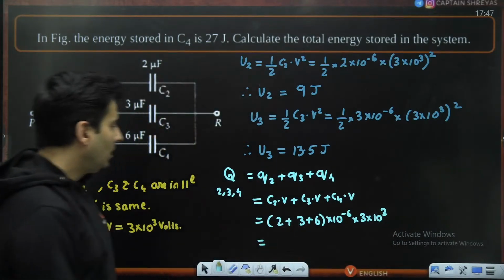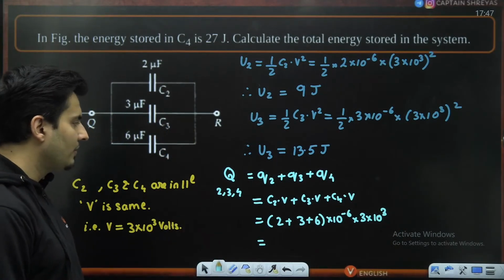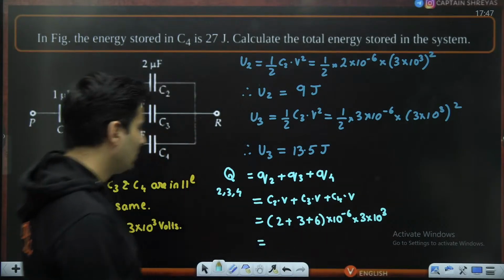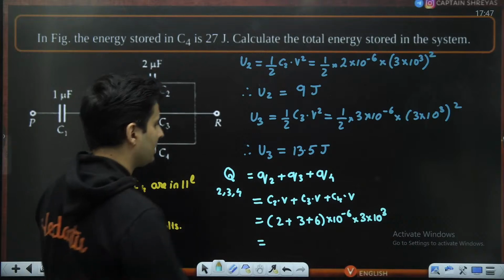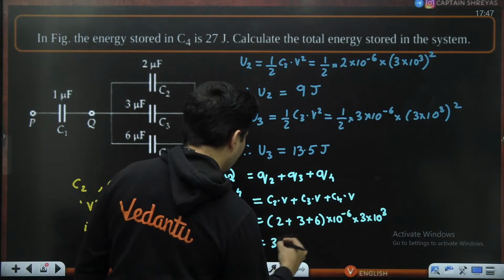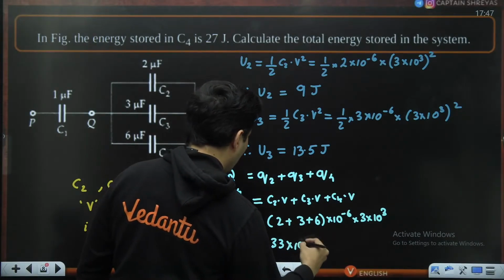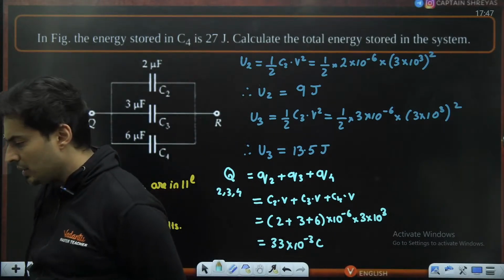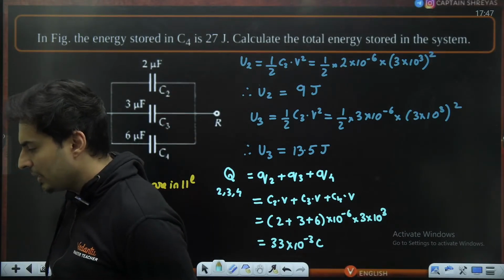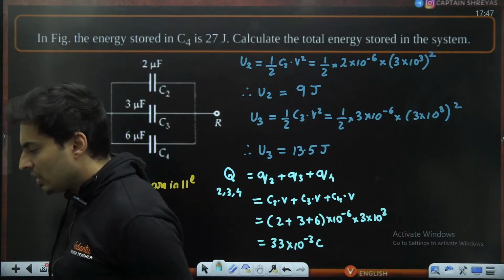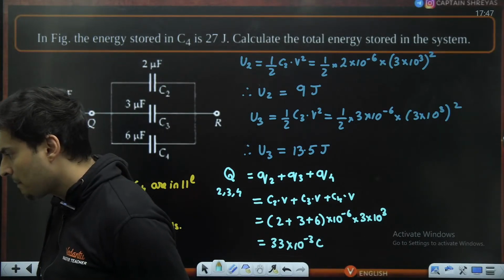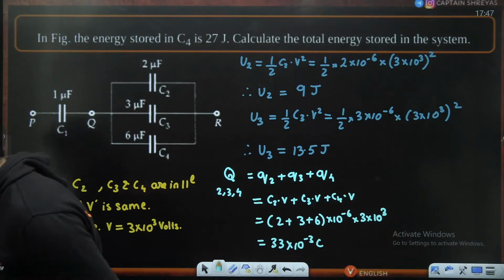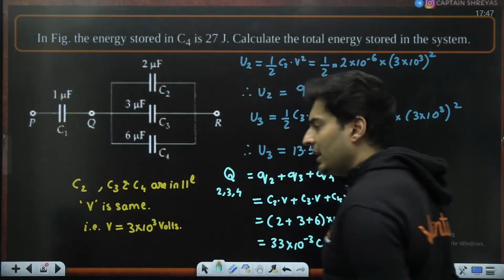So this is 2 plus 3, 5. 5 plus 6, guys, that's 11. 11 into 3, I believe. Yes. So that will be 33 into 10 to the power minus 3 coulomb. Just check this out. 33 into 10 to the power minus 3 coulomb. Is this what you are getting? How many of you got it? Awesome. PDF, you will get it later on.